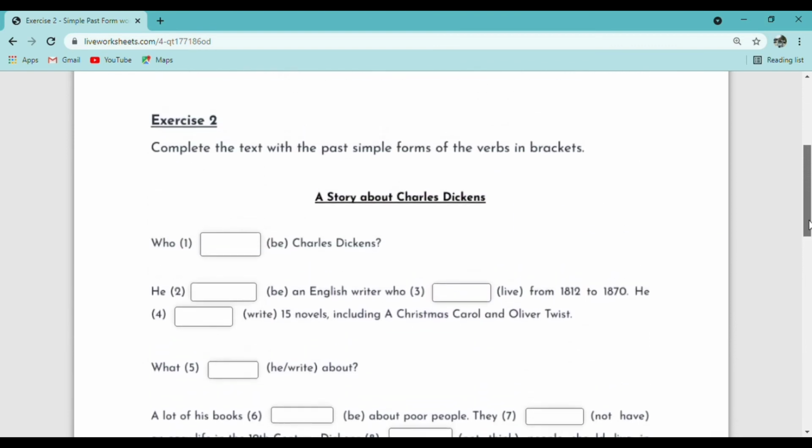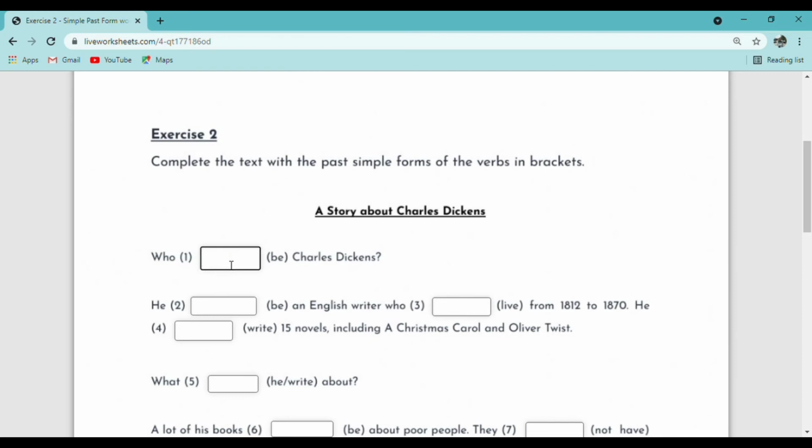How do you write your answer? You can click on the box here, then you can write your answer. For example, number 1. B is the verb like is and are. Just now we learned about was and were, isn't it? So we can use was and were for this text. Can you see the be verb here? So who Charles Dickens, you can write who was Charles Dickens. This is the past simple form of the verb in the bracket.